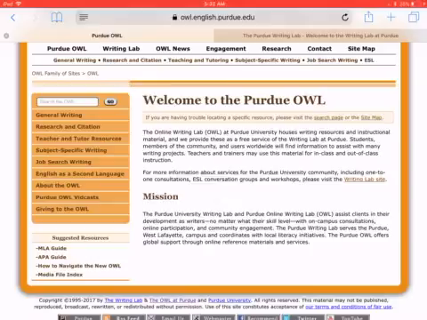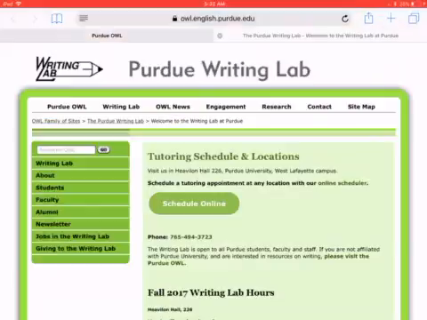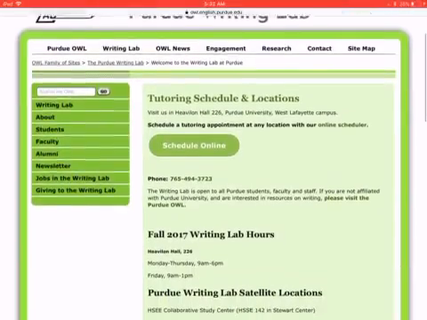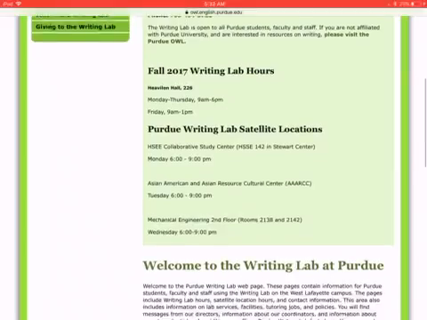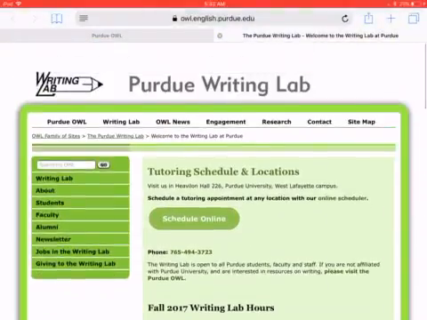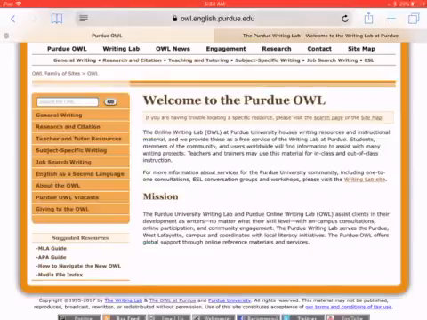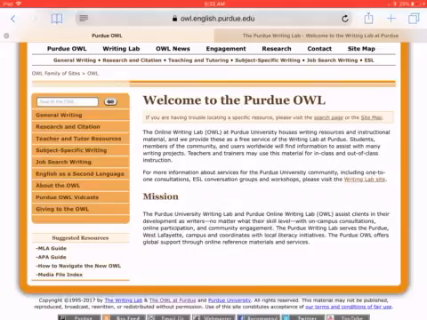and something that I really like, and we won't look too much into it because it's technically another website, but if you look down here in that second paragraph, it says please visit the Writing Lab site. This is great because you learn a lot of things, but this is a lot of just reading and doing it on your own. But you can actually go to the Writing Lab site and you can get tutoring schedules. There's Writing Lab hours. They'll help you with ESL. So it's very helpful, but we won't look too much into that. So let's just start going through and looking at all this stuff.